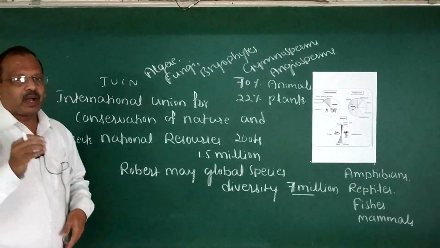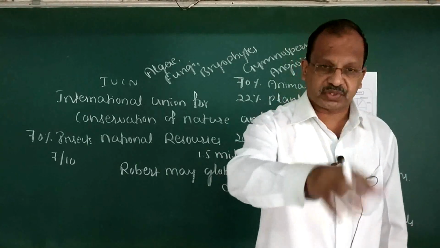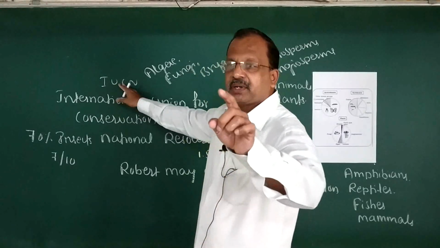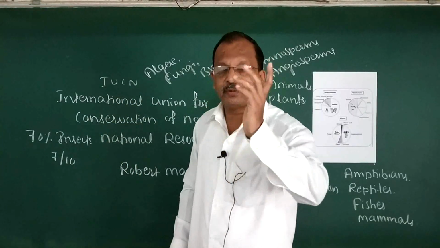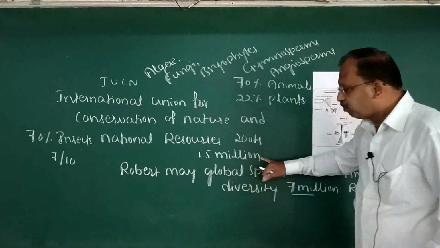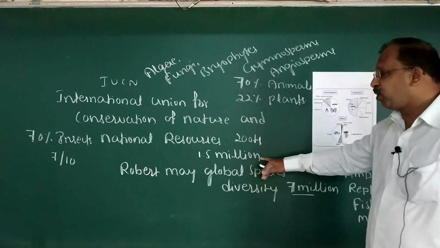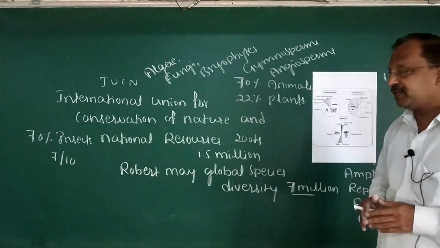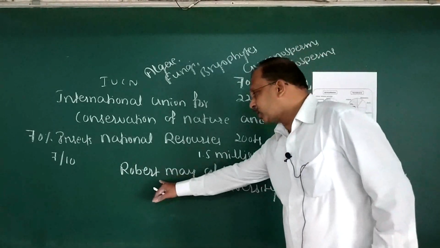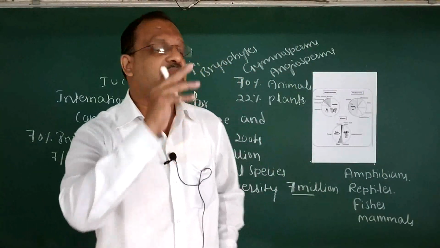Right? Now look over. According to the International Union for the Conservation of the Nature and Natural Resources 2004, the plants and animal species so far described is slightly more than 1.5 millions. Later, according to the conservative scientific study made by Robert May, global species diversity is 7 millions.